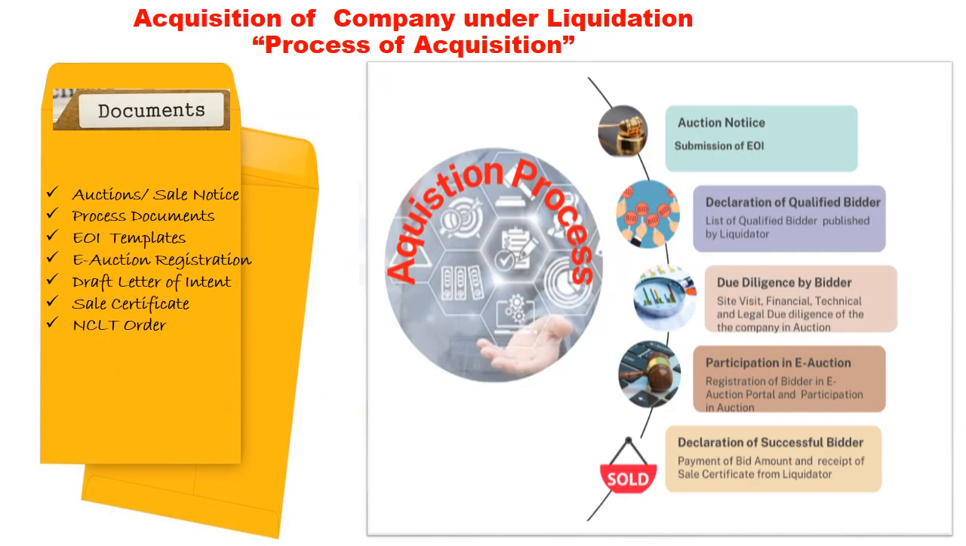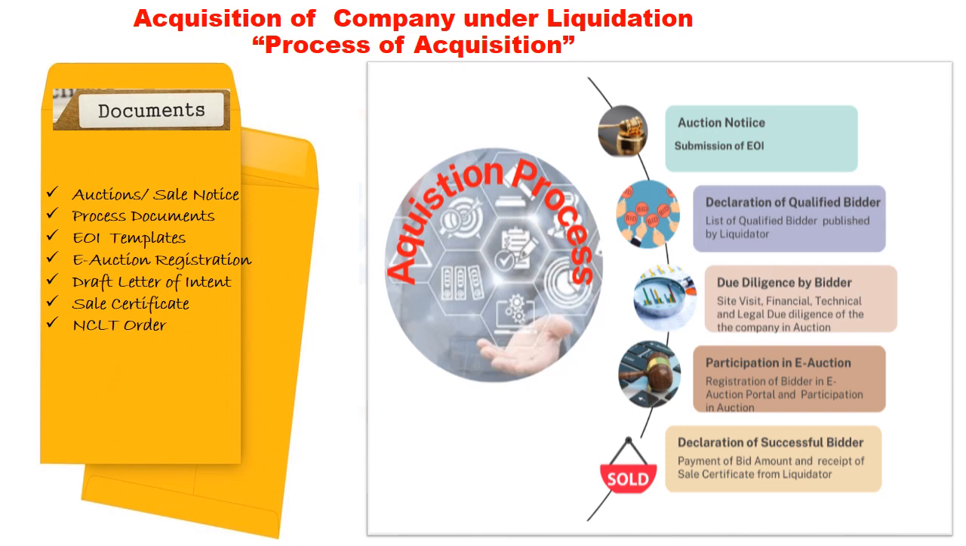A bird's eye view of the process of acquisition of the company in liquidation is explained in this section of the presentation. For the purpose of understanding, the process of acquisition of the company to be sold on going concern basis is divided into 5 steps. 1. Submission of expression of interest in response to auction notice. 2. Declaration of qualified bidders by the liquidator. 3. Due diligence of financial and operational state of the company by the qualified bidder. 4. Participation in e-auction conducted by the liquidator. 5. To become the successful bidder, payment of bid amount, and completion of sale.